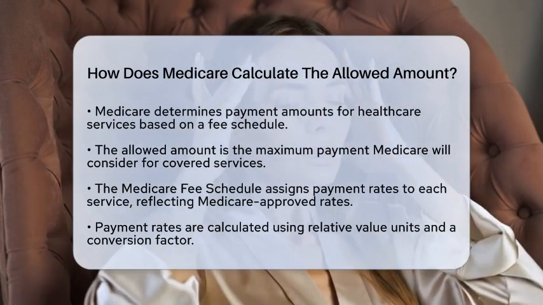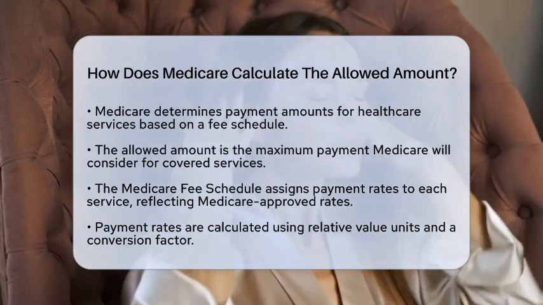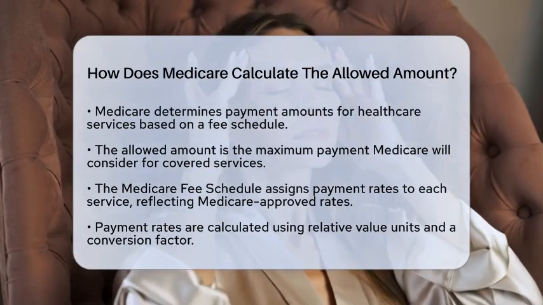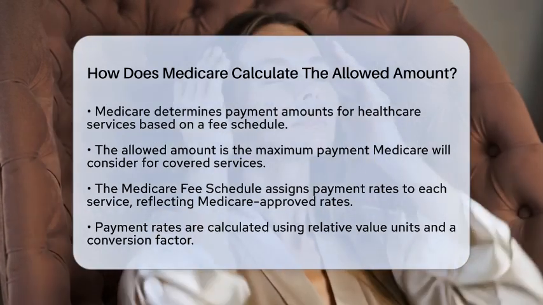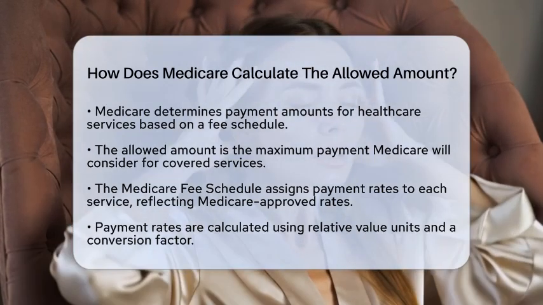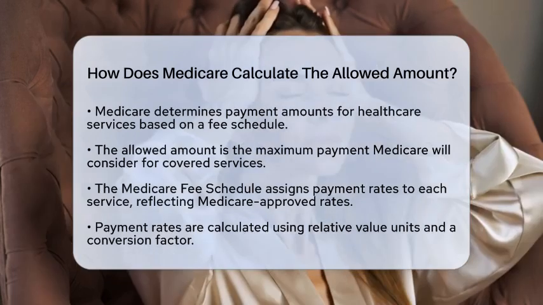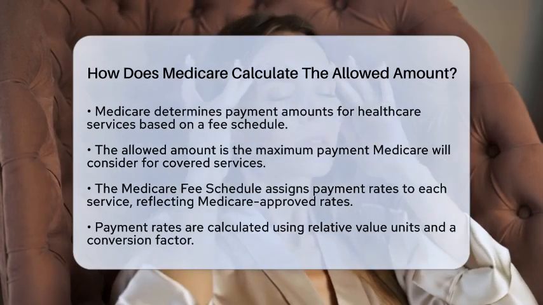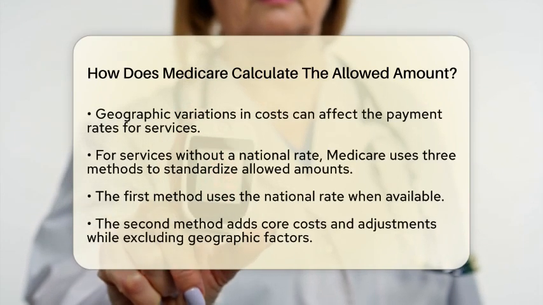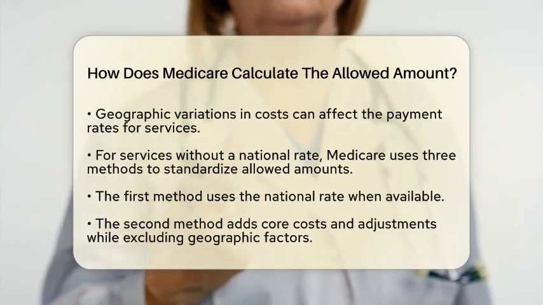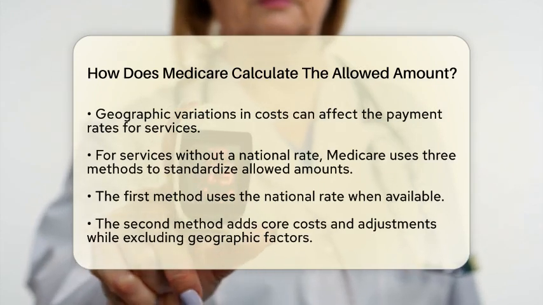First, we have the Medicare Fee Schedule. This is a standardized list that assigns a payment rate to each service. The rate is determined by combining relative value units, which measure the resources needed to provide the service, with a conversion factor that translates those units into dollar amounts. Keep in mind that these rates may vary by geographic region due to differences in costs.